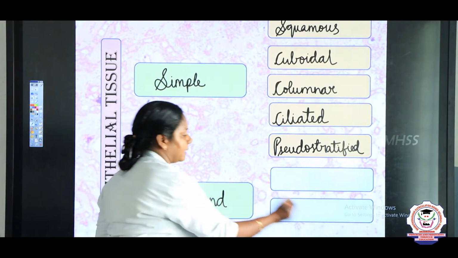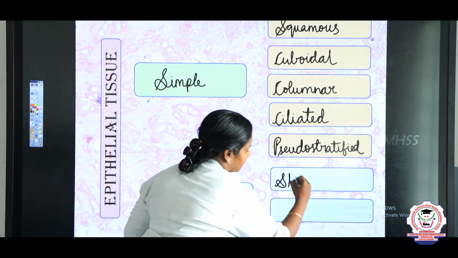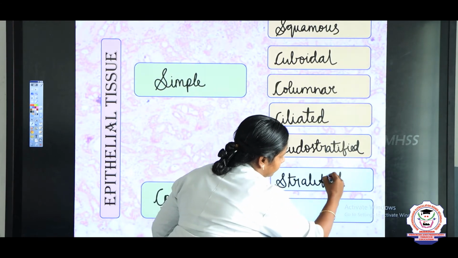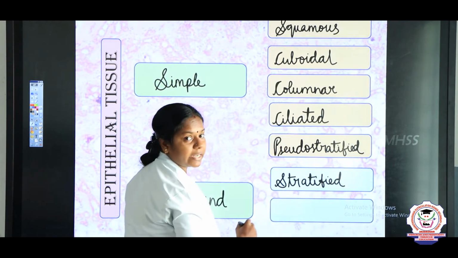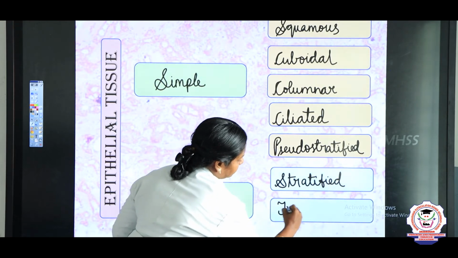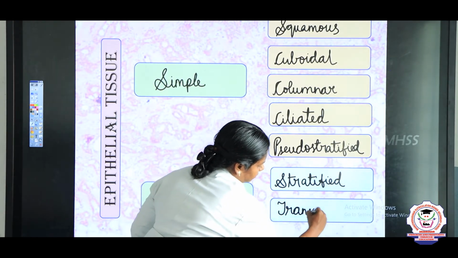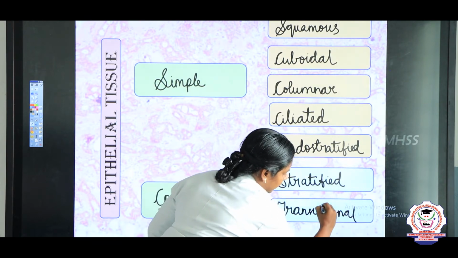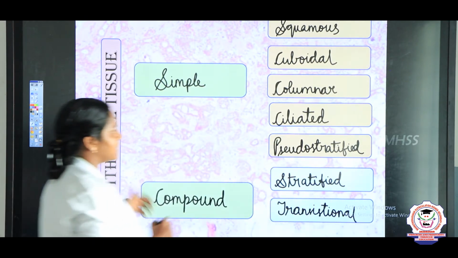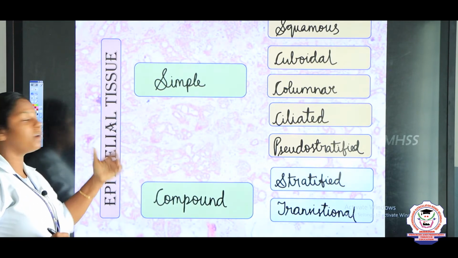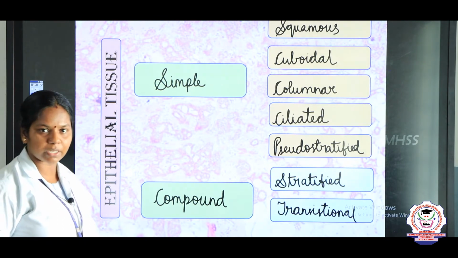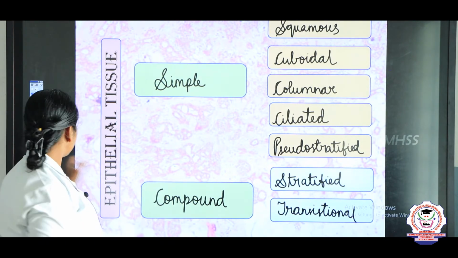First one is stratified, and the next one is transitional epithelium. So this is how the epithelial tissues are classified. From this they may ask a 3-mark or a 5-mark question, children.